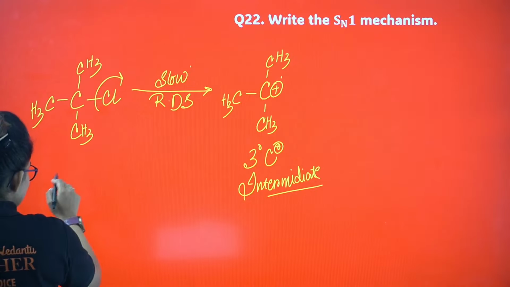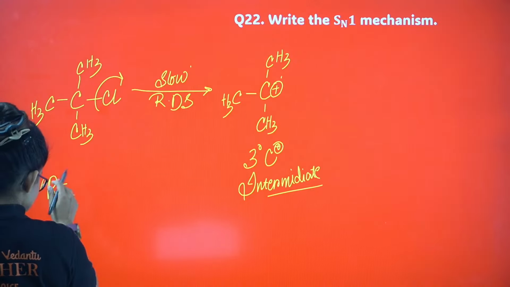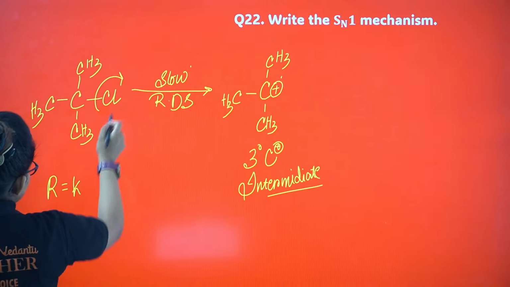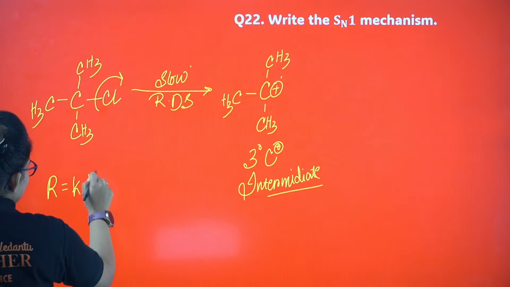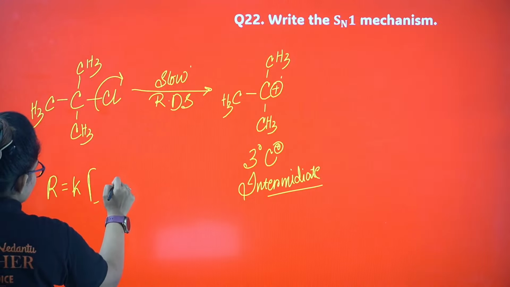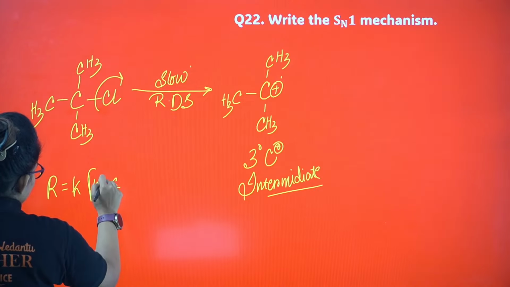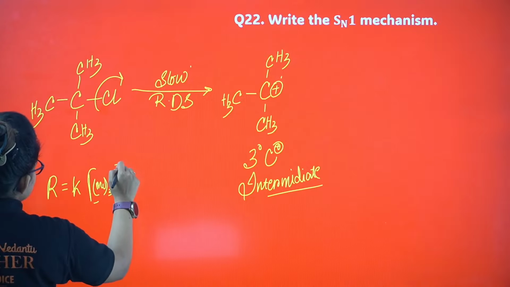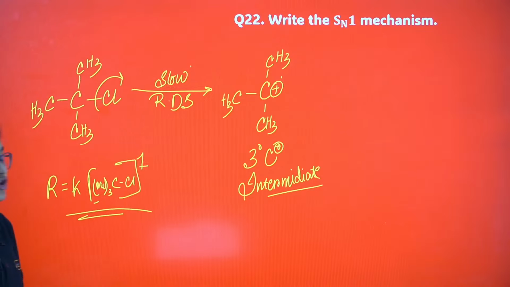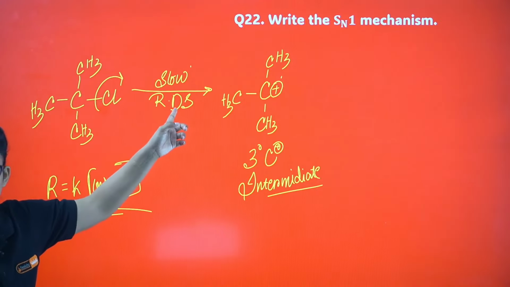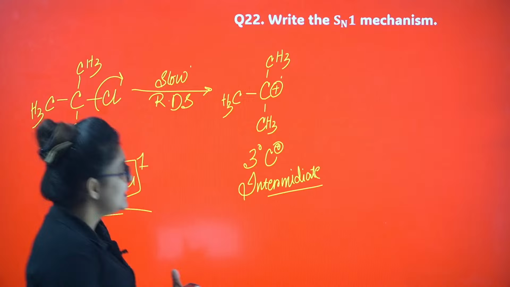As it is the RDS, if I write the rate, it is k into only the tert-butyl chloride concentration. Did you see any nucleophile? It has not yet come. Power 1, so that's the reason it's a first order reaction, because the nucleophile is not involved in the first step.